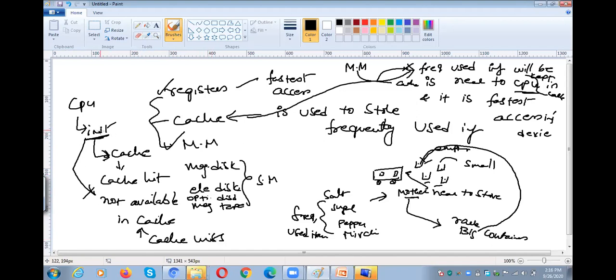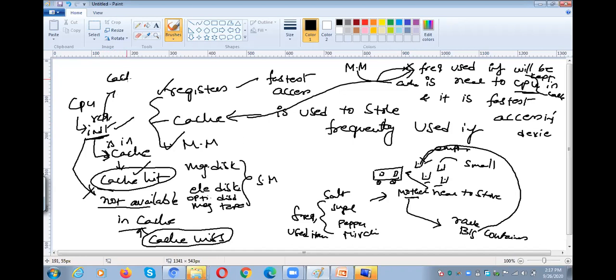Cache hit means the required instruction is in the cache. If the required instruction is not available in the cache, then it is called a cache miss. If it is a cache hit, the instruction is available in the cache, so we need not go to the main memory. The CPU can directly access the cache and execute the instruction.